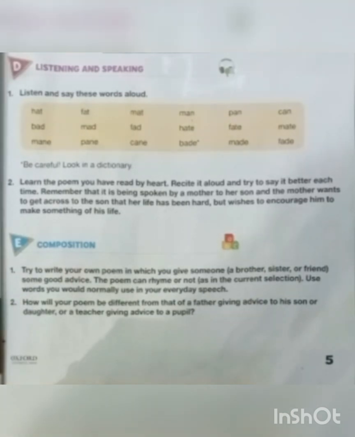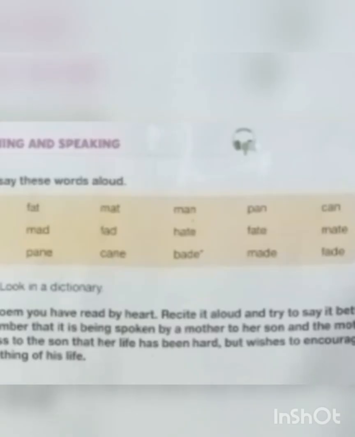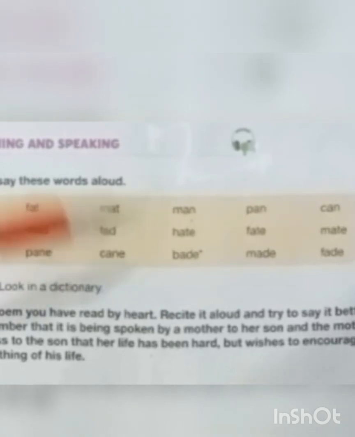You will notice the sounds of the letters that are used in the words, and the letter is A. As in hat we have HAT, then in fat we have FAT. So it gets changed while speaking. As you have the word hat, and here you have the word hate. So we have the same letter in these two words, in hat and in hate.